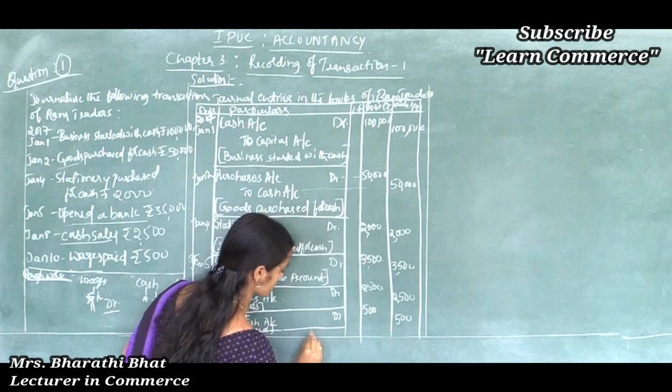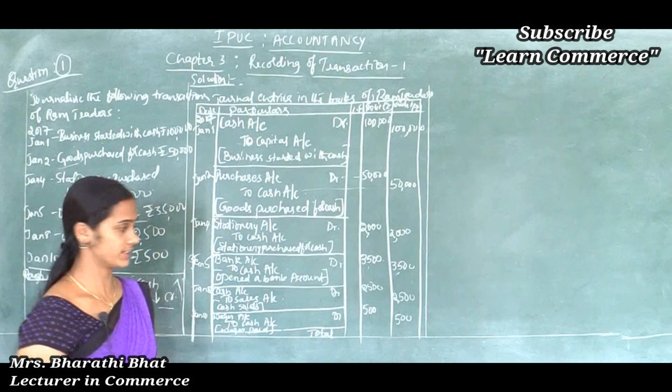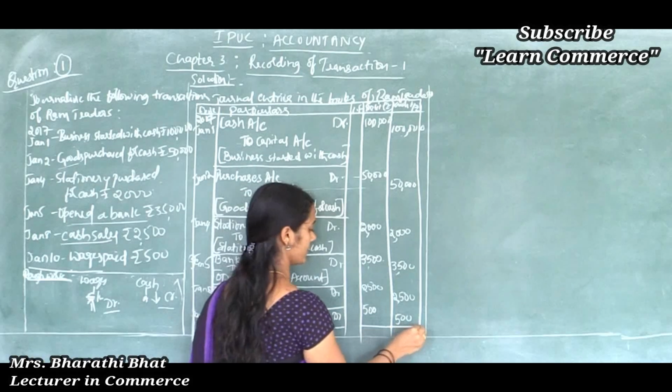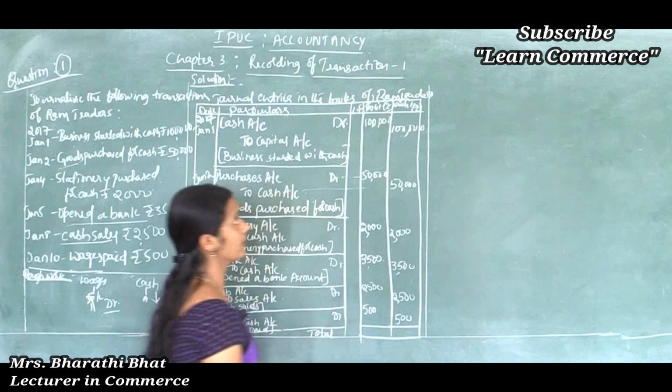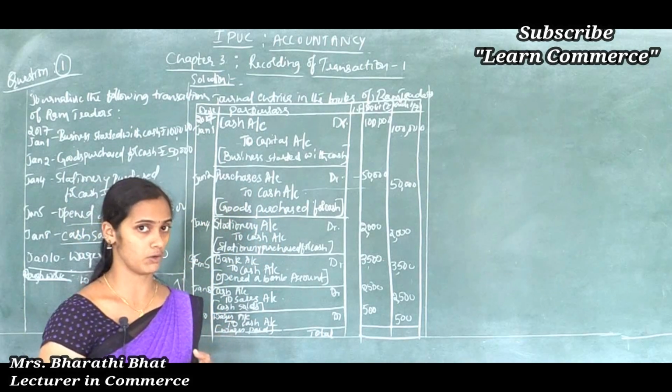Okay. Next we should total it. In the next line, total means the total of the debit column and the total of the credit column must be equal.